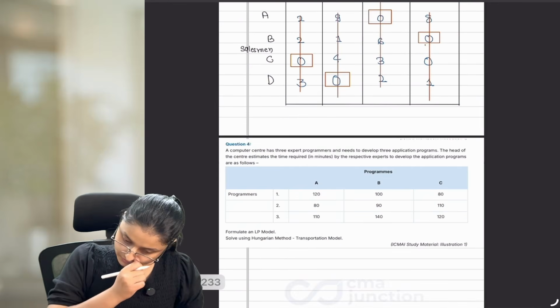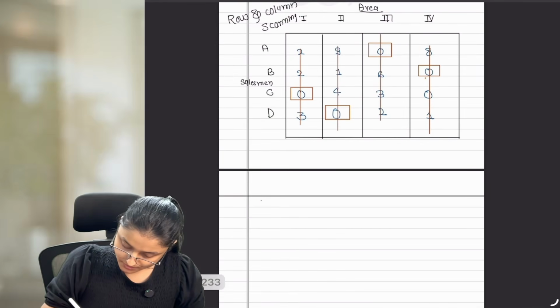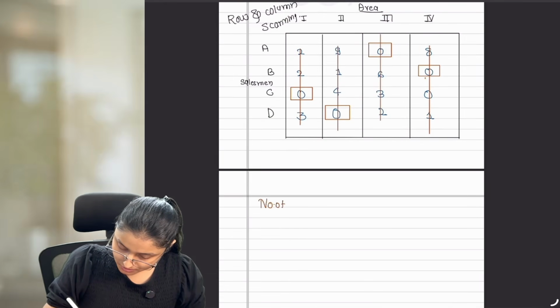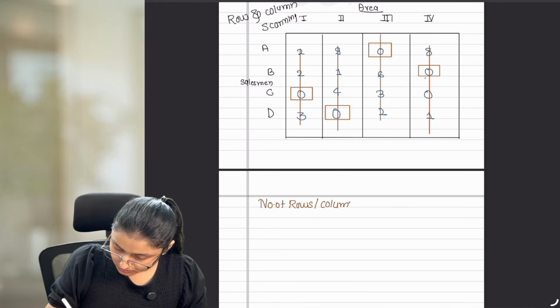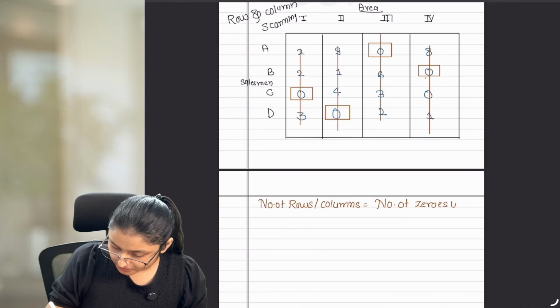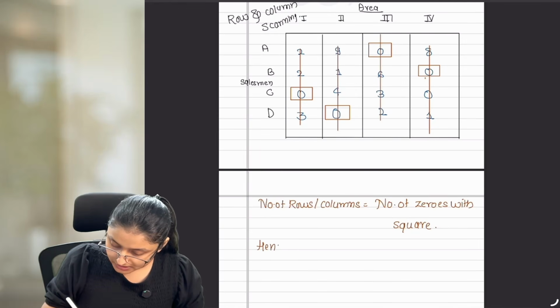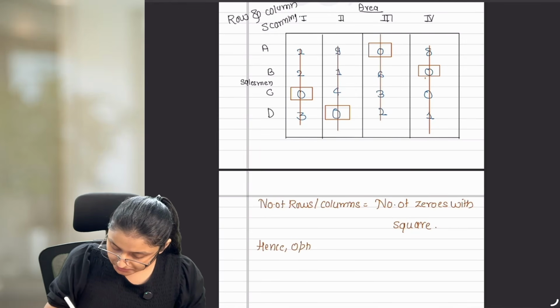So write it down. Number of rows or columns is equal to number of zeros with square. As they are equal, we achieved optimality. Hence, optimality is achieved.